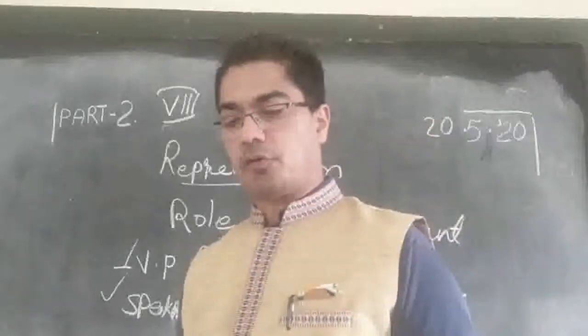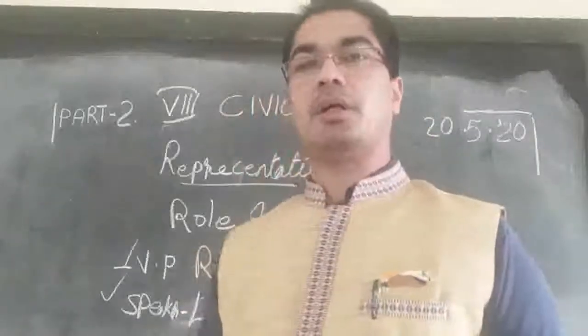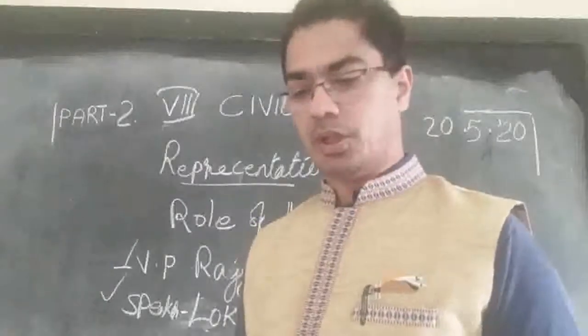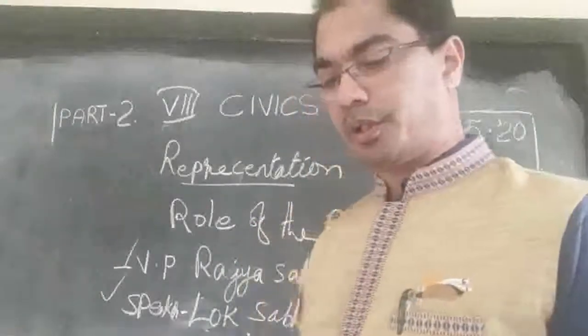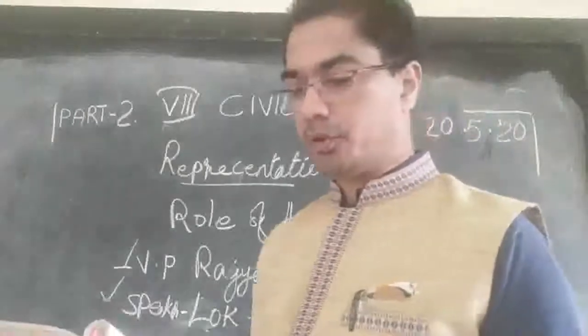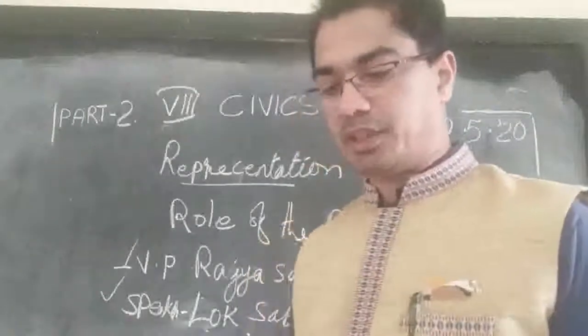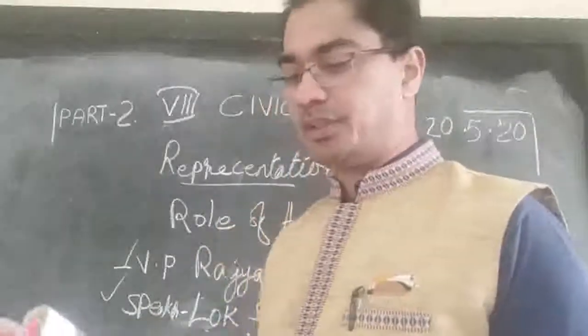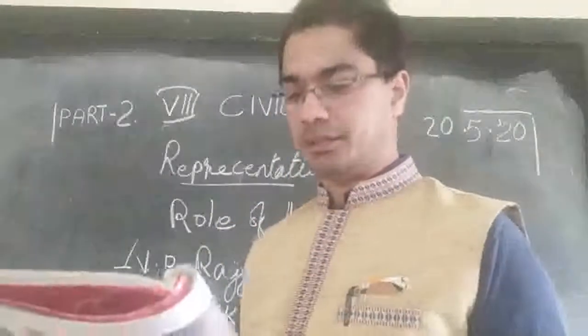Then All India Forward Bloc, another state party, they were able to win only 2 seats. Then Indian Congress J, they won 1 seat. Then Jammu and Kashmir Conference, they won 3 seats.